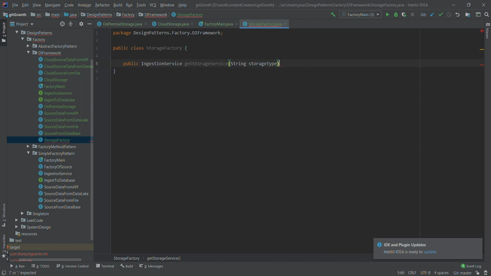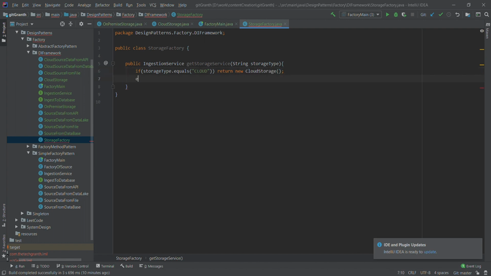So based on the storage type, this factory will create a new object for one of the storage types. Here it will say if storage type is equal to cloud, then we will return the object of cloud storage. Else if the storage type is equal to on premise, we will return on premise storage, and finally we will return null.